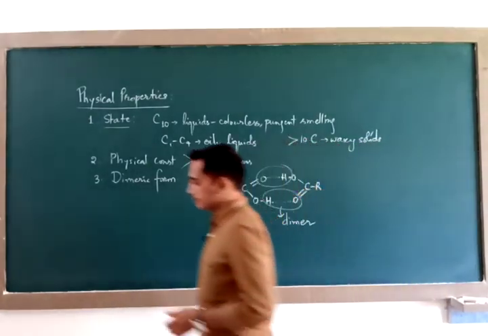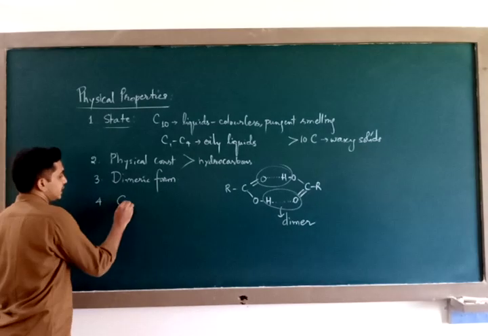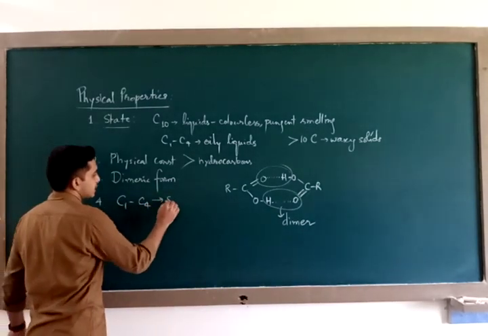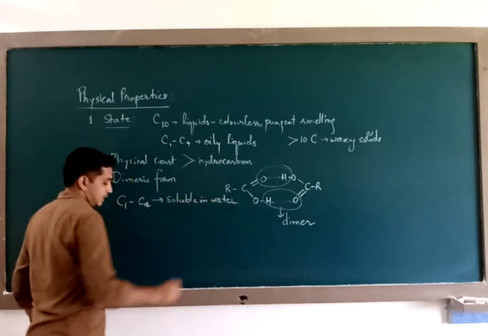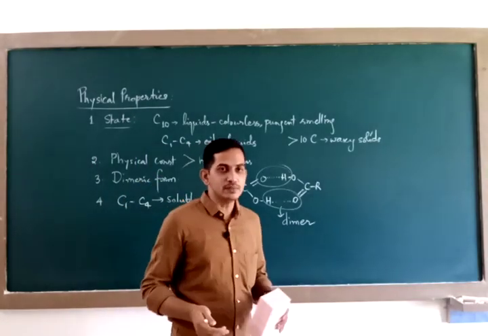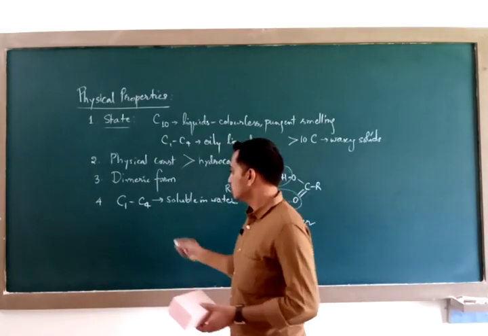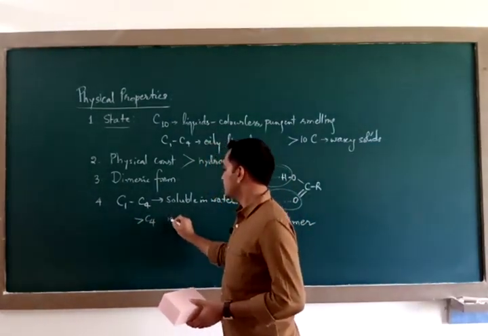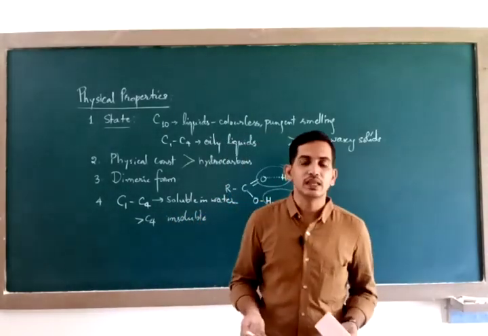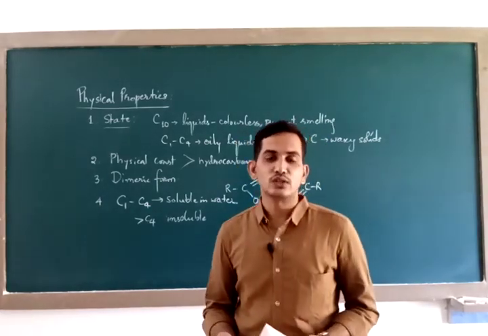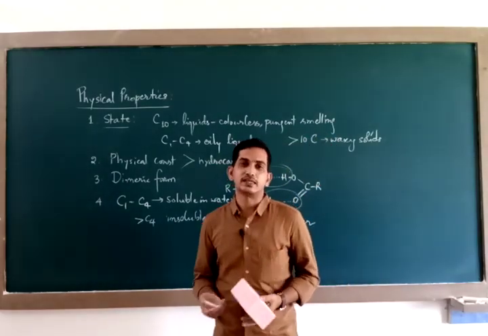Then we have another physical property, solubility. Carboxylic acids which contain 1 to 4 carbon atoms are soluble in water. But the rest of them, beyond C4, are insoluble in water. However, they are soluble in organic solvents like ether, benzene, chloroform, carbon tetrachloride, etc.